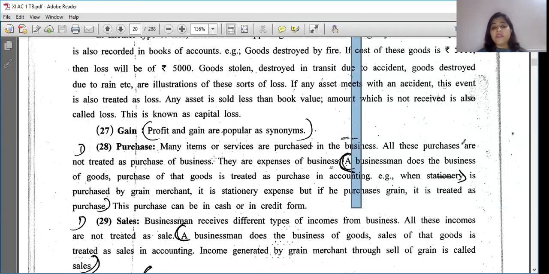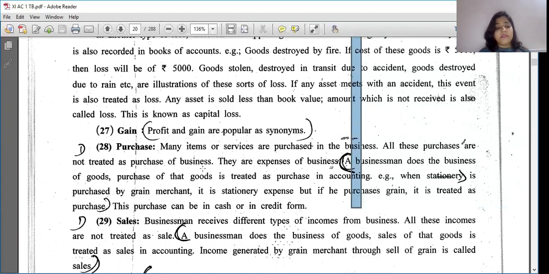In the same way, they purchase many things and services. So it does not mean that all of these are purchases. These are the mistakes done by the students. All these purchases are not treated as purchase of the business. Take an example of yourself. Suppose one of you is the owner of a textile industry, and you are purchasing machinery for your production. It will not be termed as purchases. It is termed as purchase of asset.